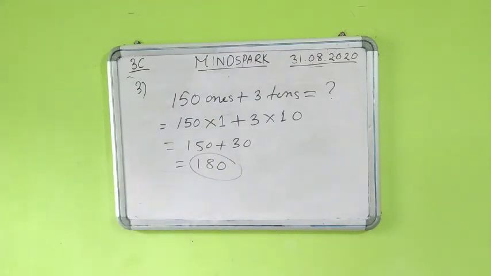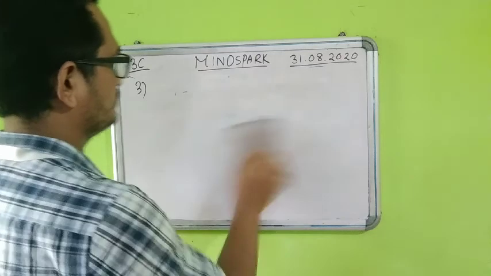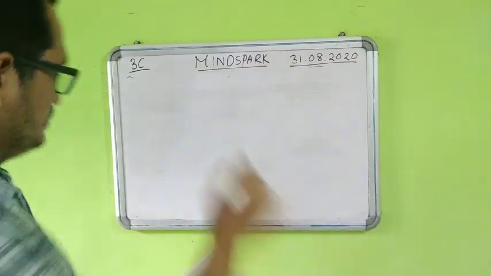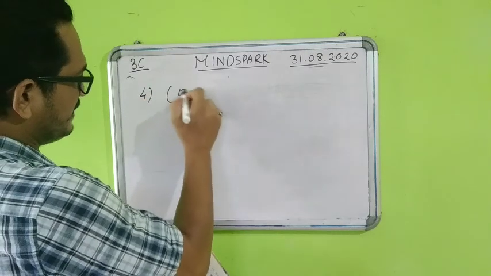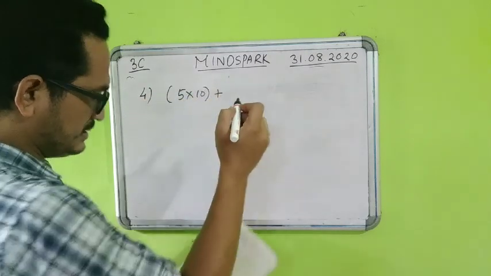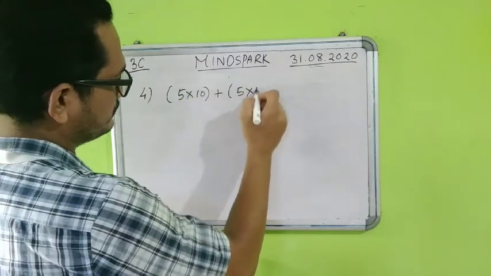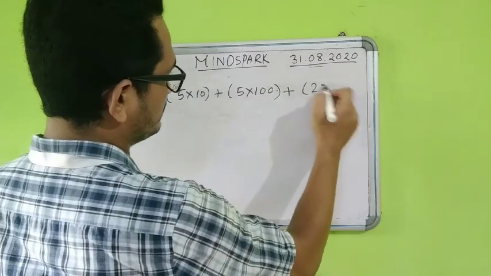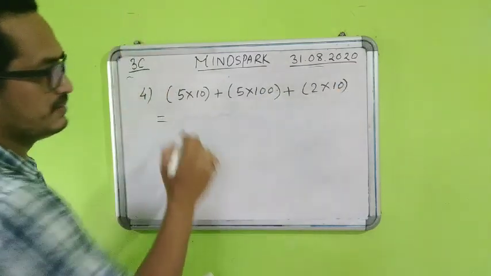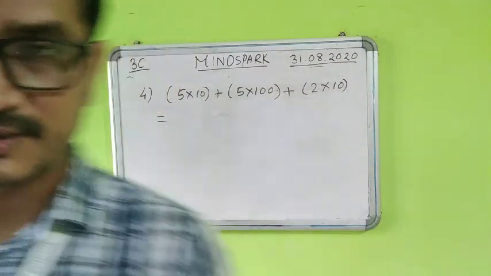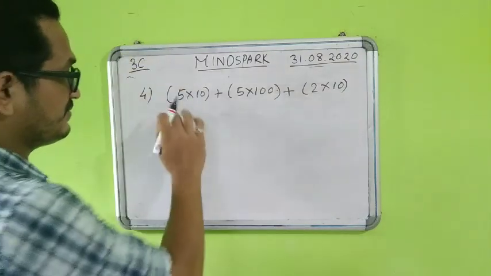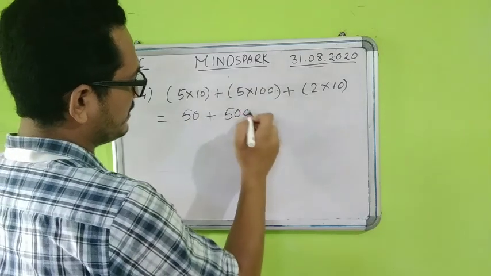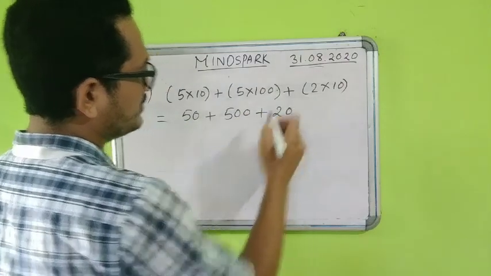Next question, that is number 4. It is given 5 into 10 plus 5 into 100 plus 2 into 10. So this is equal to how much? This is the question. Now here students, let us multiply first inside the bracket. 5 into 10, this will be how much? 50. 5 into 100, it will be 500. And 2 into 10, it will be 20.